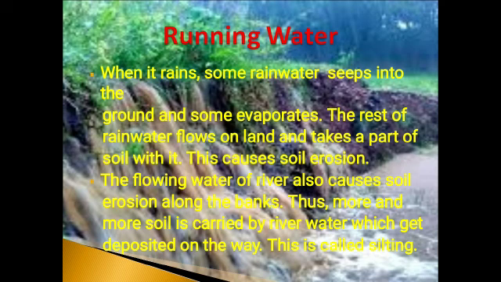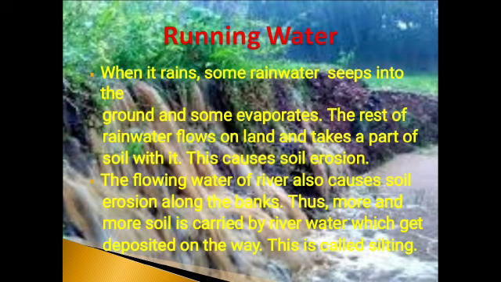Soil erosion by water is more in hilly areas as water flows down faster. Along with rainwater, the topsoil of hills comes down into rivers, lakes or seas. The flowing water of a river also causes soil erosion along the banks. So, more and more soil is carried by river water as it flows down.